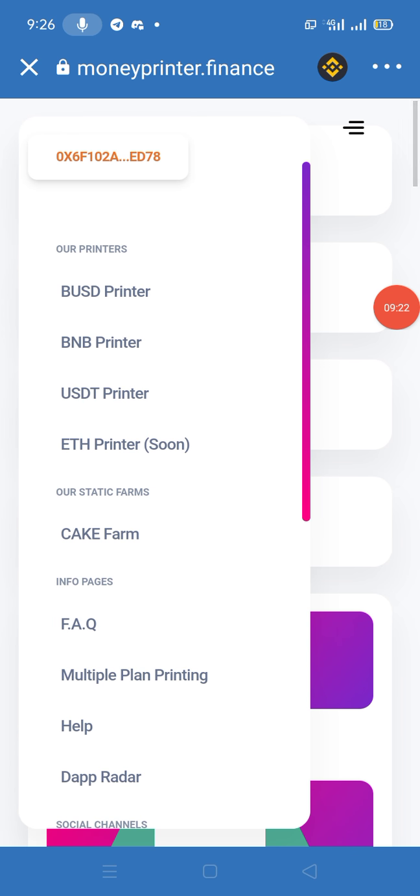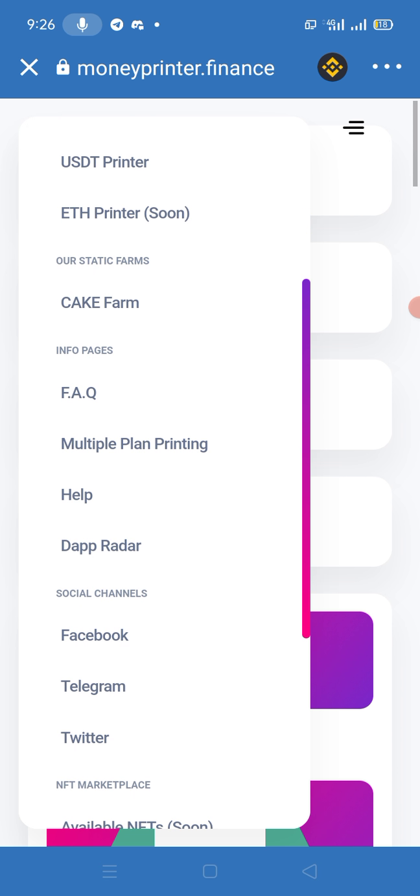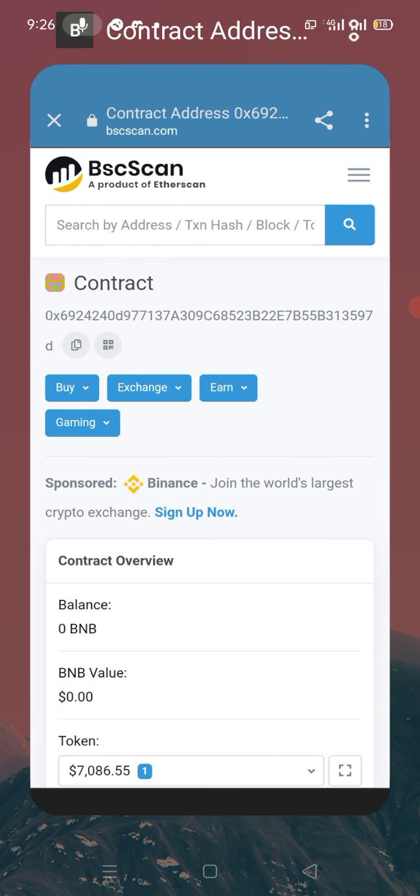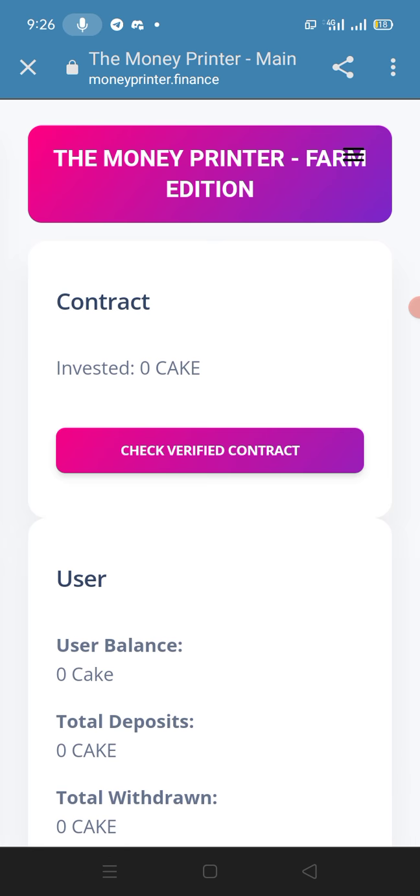So this is very amazing, how we can invest your BUSD, BNB, USD. This is a very simple and easy way to invest your money in their website. After this, we go back to our website. We need to open the other things, which is not possible in the DApps.